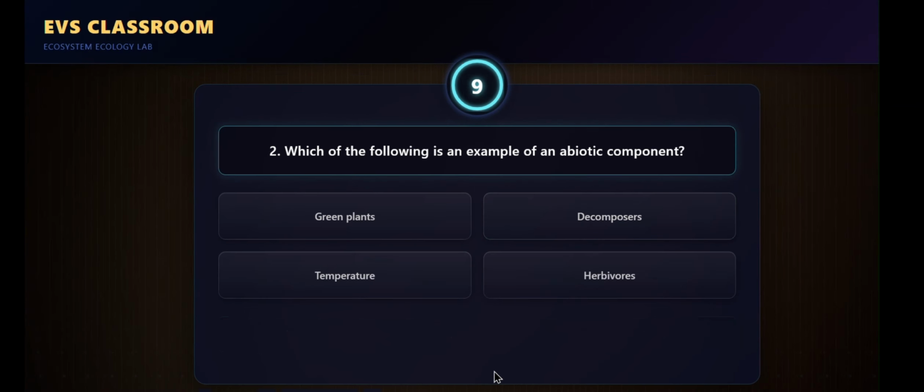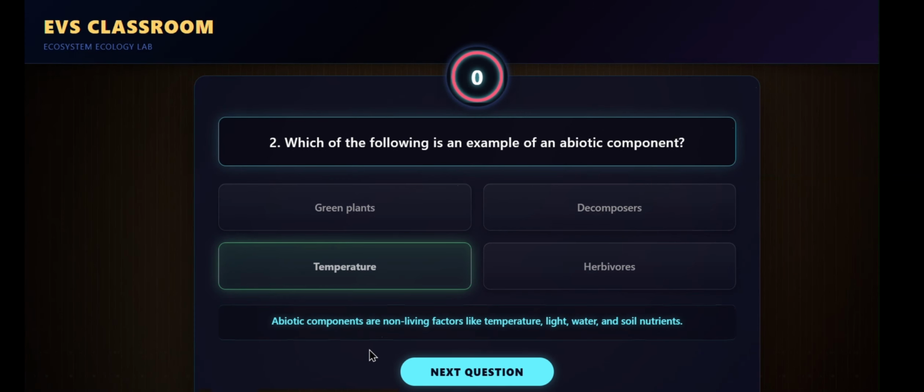Which of the following is an example of an abiotic component? Abiotic components are non-living factors like temperature, light, water, and soil nutrients.